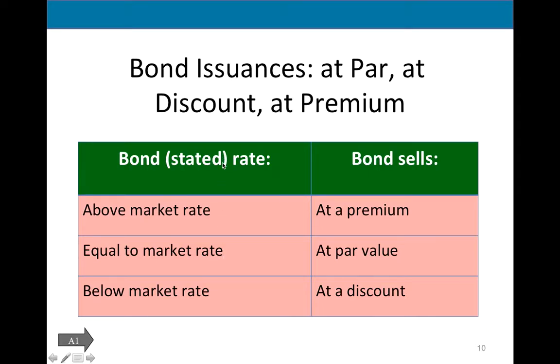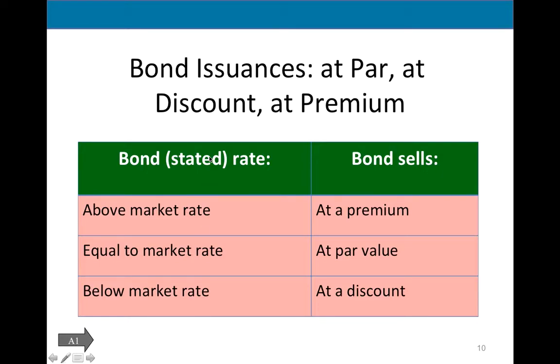When my stated rate is the same as the market rate, which is never true, then I sell the bond at par value, right? If it says the face value is $1 million, then I will get $1 million in cash. Or, when my stated rate is 6%, but the market rate right now went up, so it's now 8%, nobody wants my bonds. When my stated rate is below the market rate, I'm offering a lower rate, and I cannot change my rate.